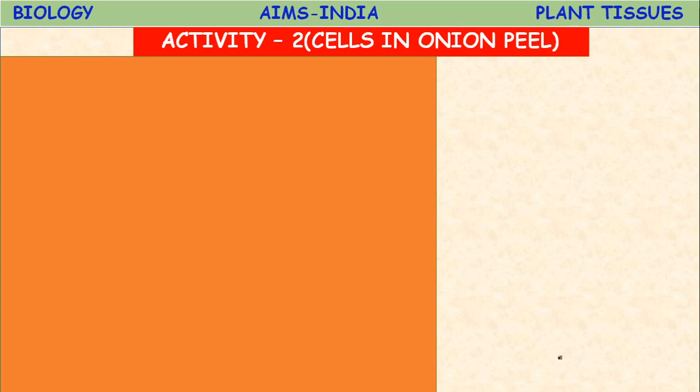Activity 2, cells in onion peel. We are going to observe the different parts of the plant under the microscope to know the arrangement of the cells and how that particular organ performs that specific function. Okay, children.